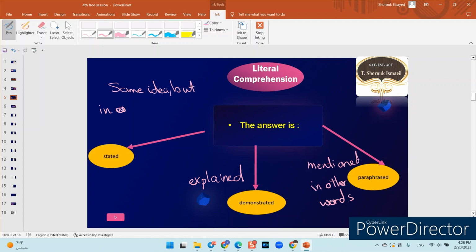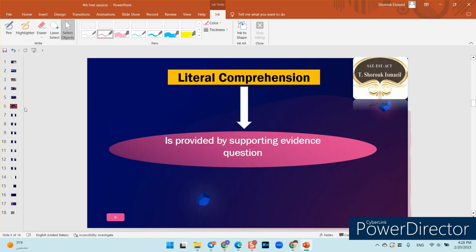So whenever you are dealing with the literal comprehension question, you need to be careful that it's asking you about the same idea. The idea is the same, but the words are different, expressing the same idea. Okay, very nice. Let's continue. We're actually gonna have some examples for that.